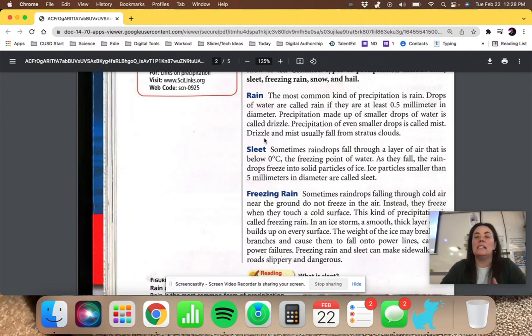Now, sleet. Sleet starts out as raindrops. It says sometimes a raindrop will fall through a layer of air that is below zero, the freezing point of water.